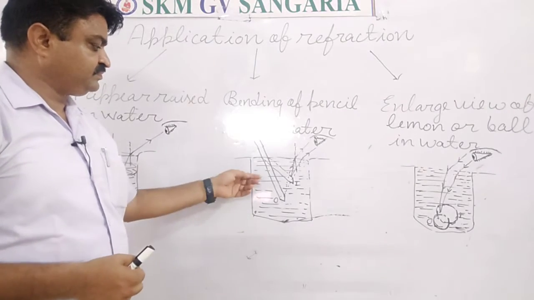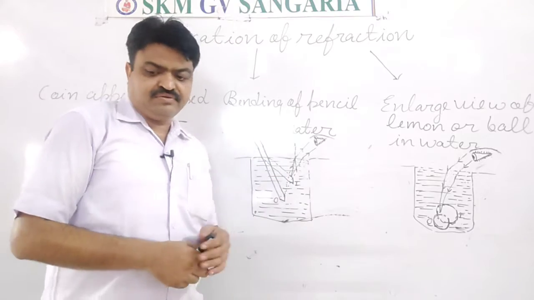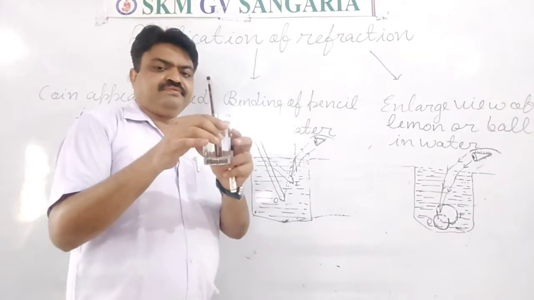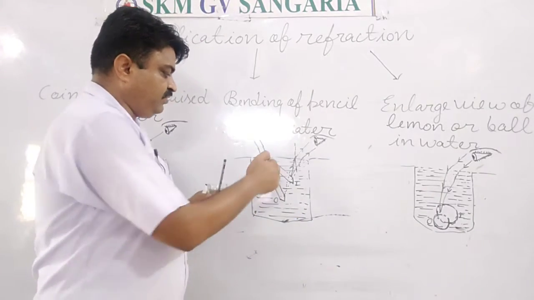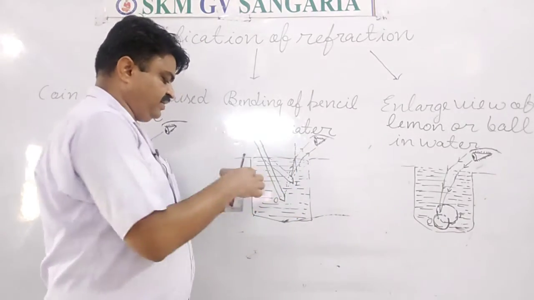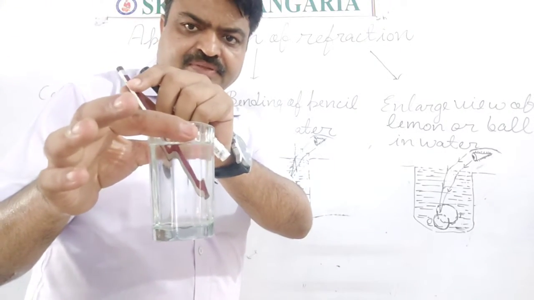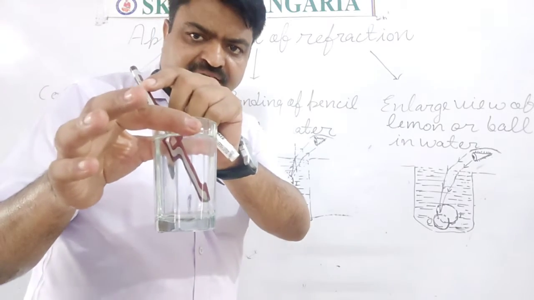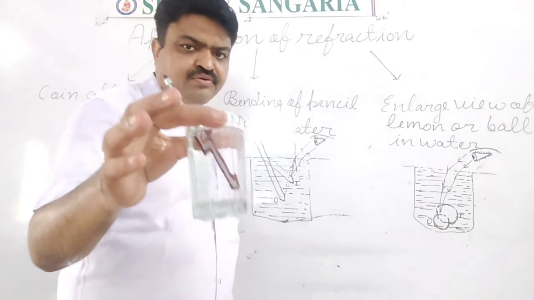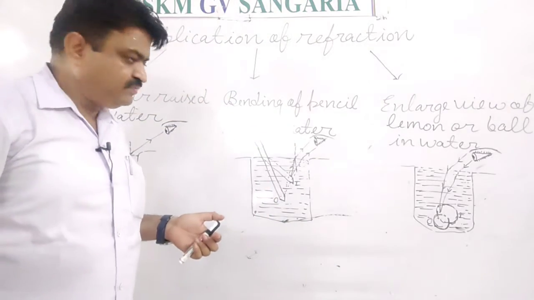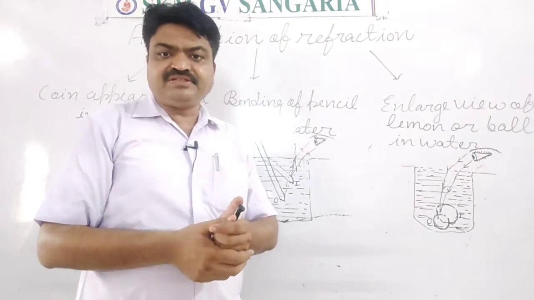Here, like this, this is the real object, the pencil. Now in this you can see there is the bending. Why does this bending take place? It takes place due to refraction, because when the light passes through the water, it is deviated from its path.